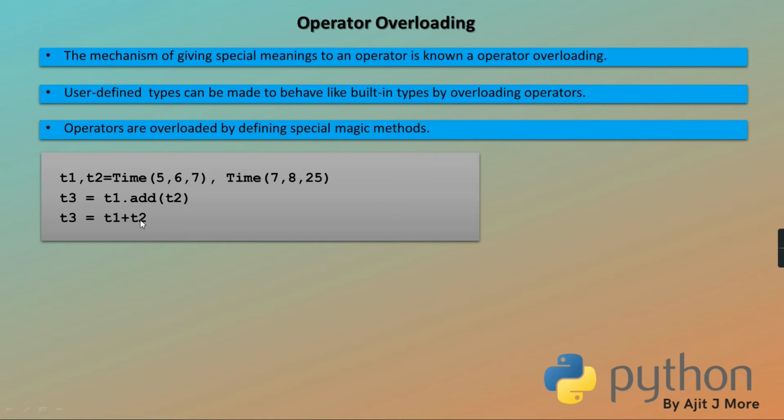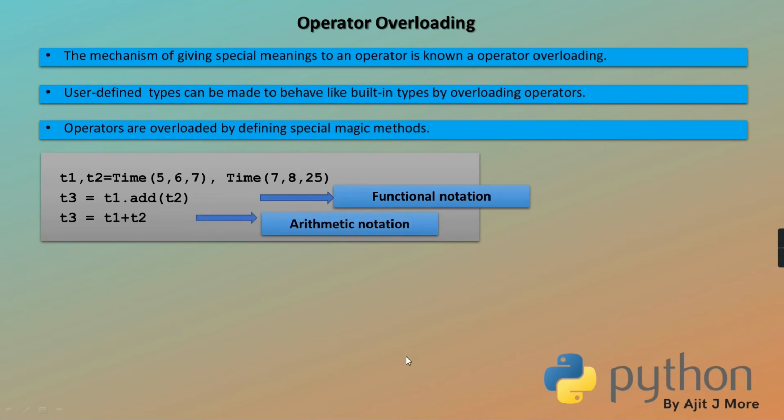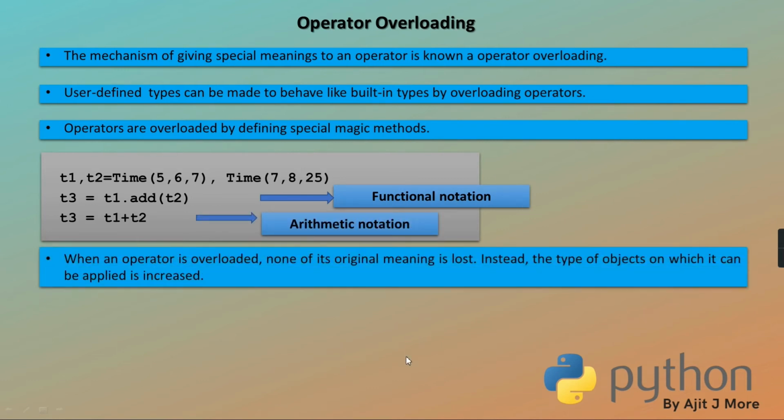Yes. T1 is invoking that magic method. Assume add, so T1.add, and T2 is passed as a parameter. Inside it will do the calculation, create a new time object, and that new time object is returned, which comes in T3. Getting? I hope you got it. This is a functional notation and this is arithmetic notation.